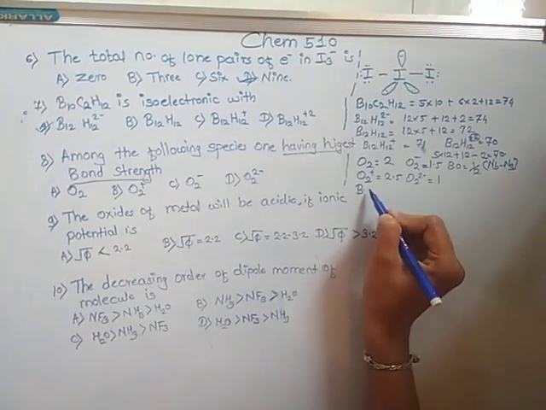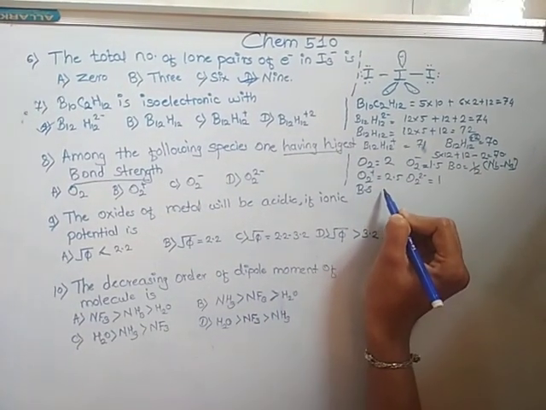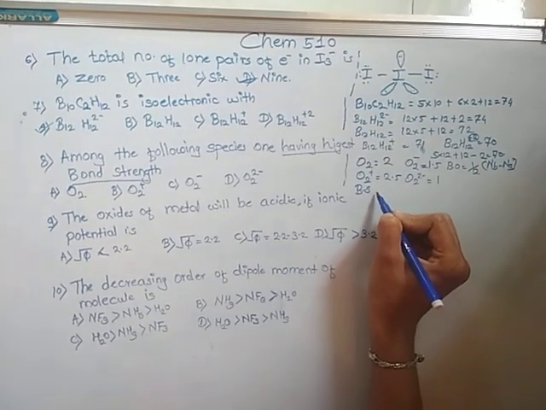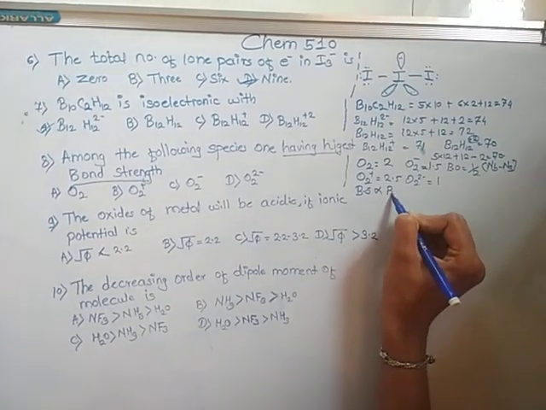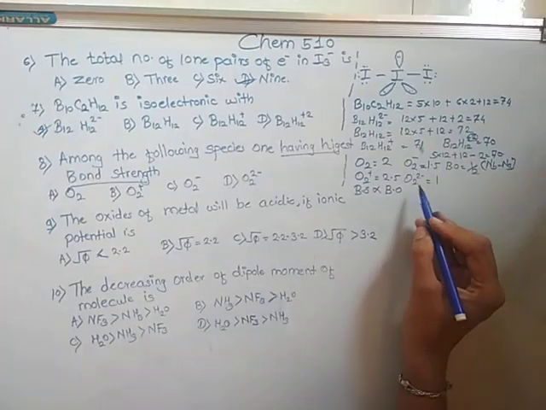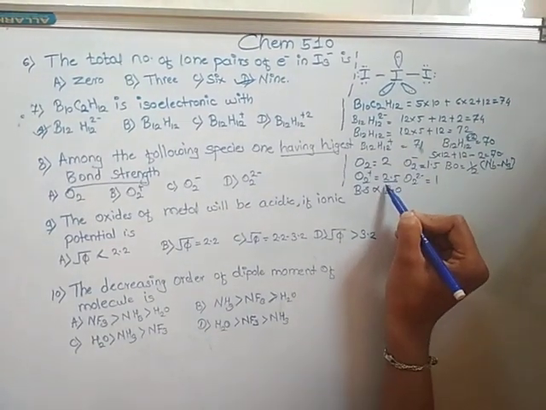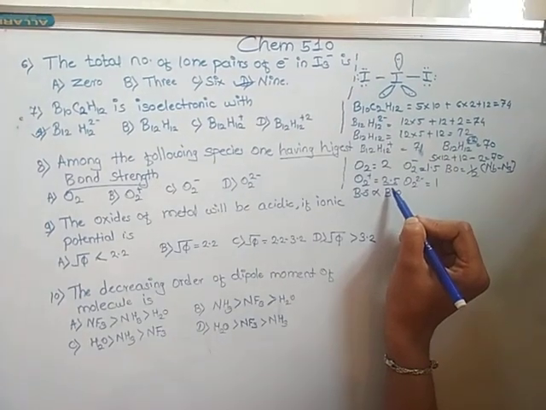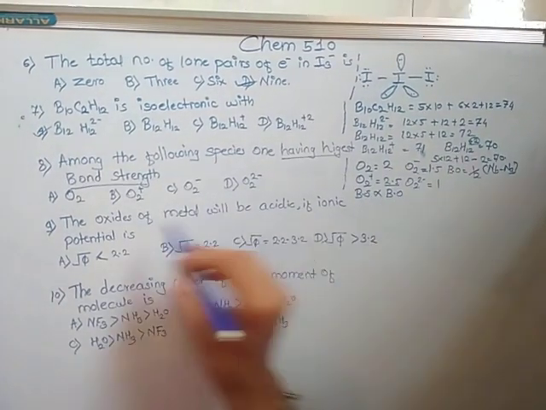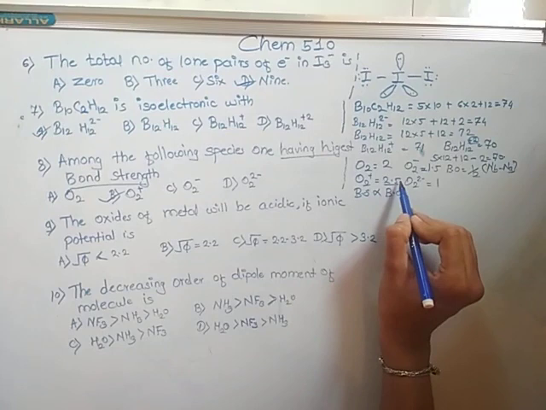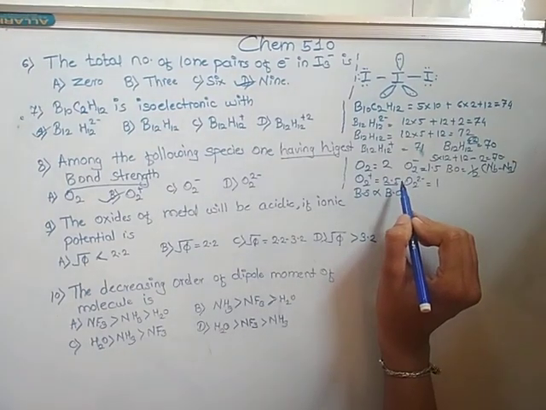Bond dissociation energy or bond strength is directly proportional to bond order. So the one having the highest bond order has the highest bond strength. So option B is correct, having 2.5 bond order.